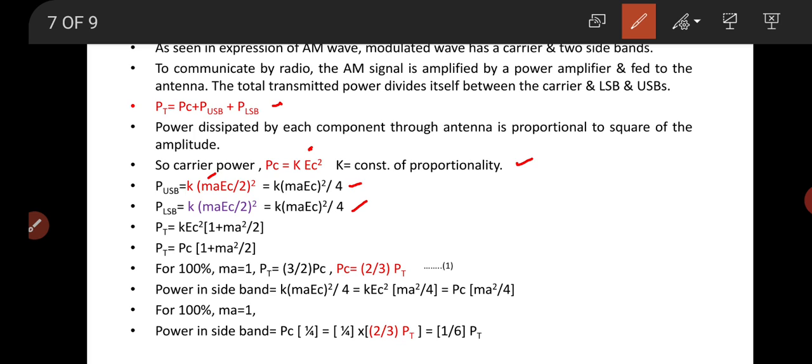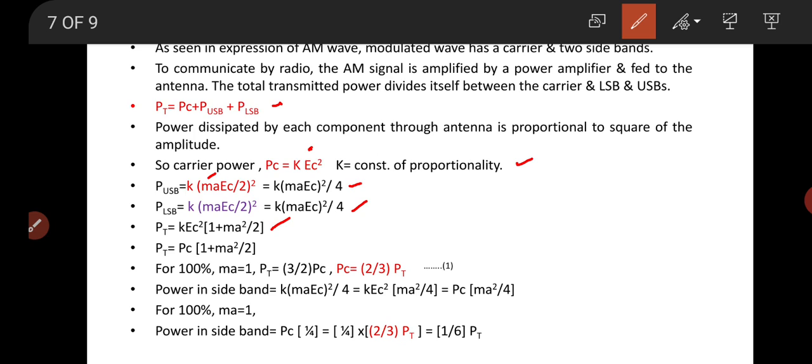Similarly, you can calculate the LSB power. After adding these three equations, we have K Ec squared in bracket 1 plus ma squared by 2.